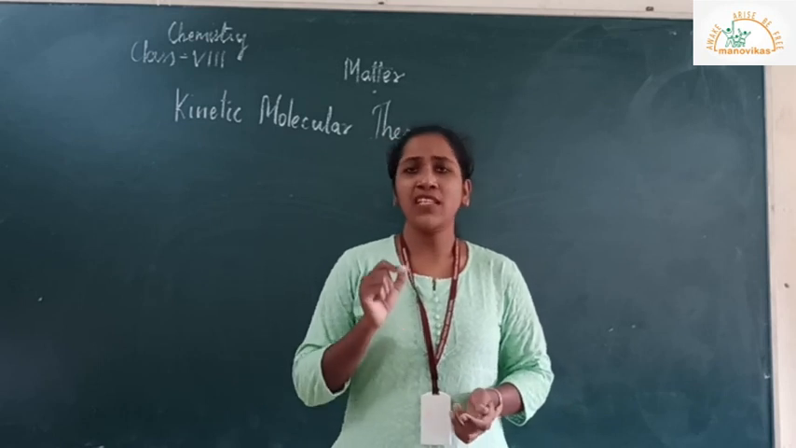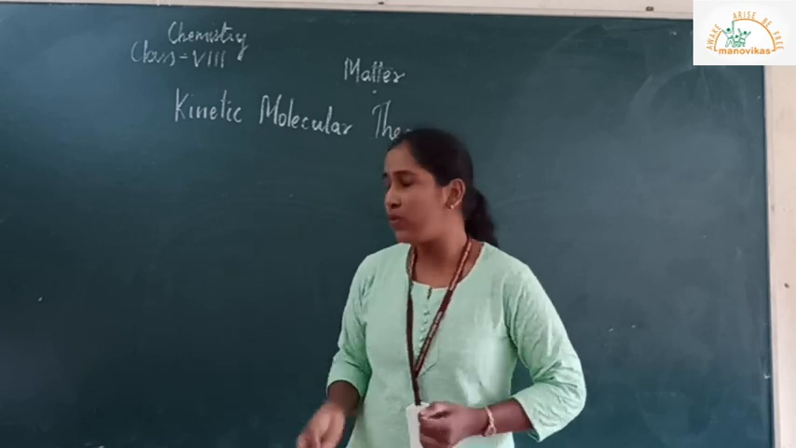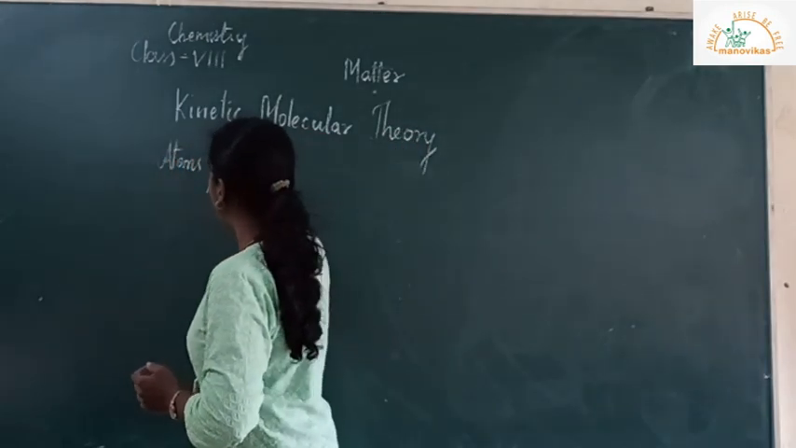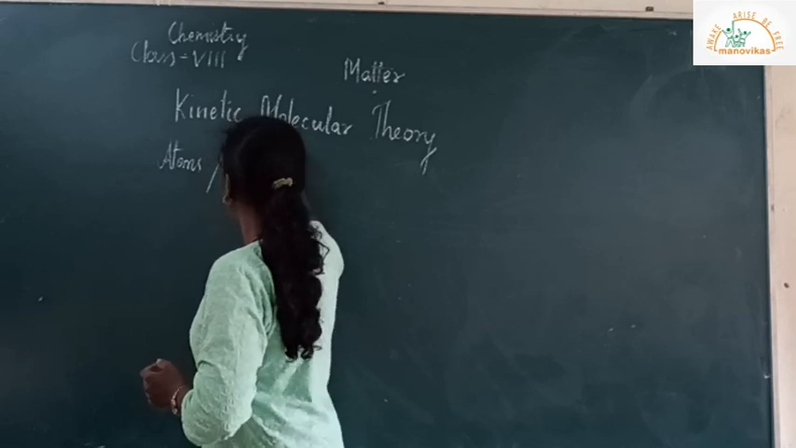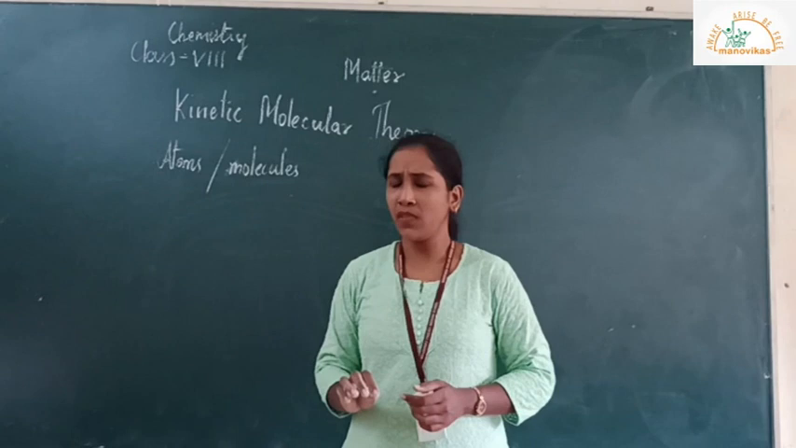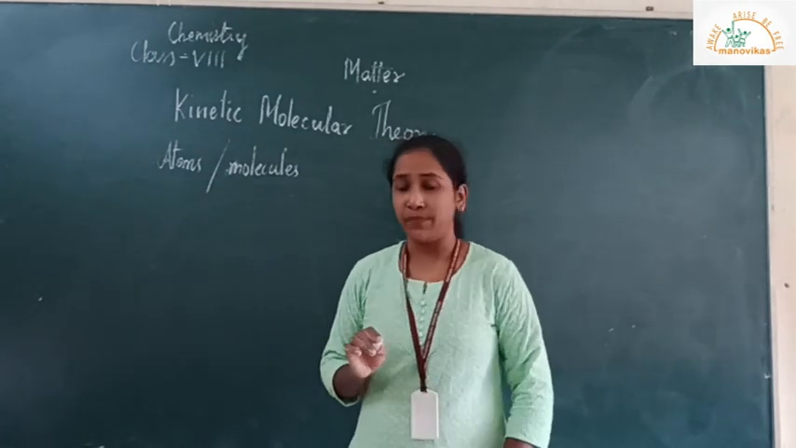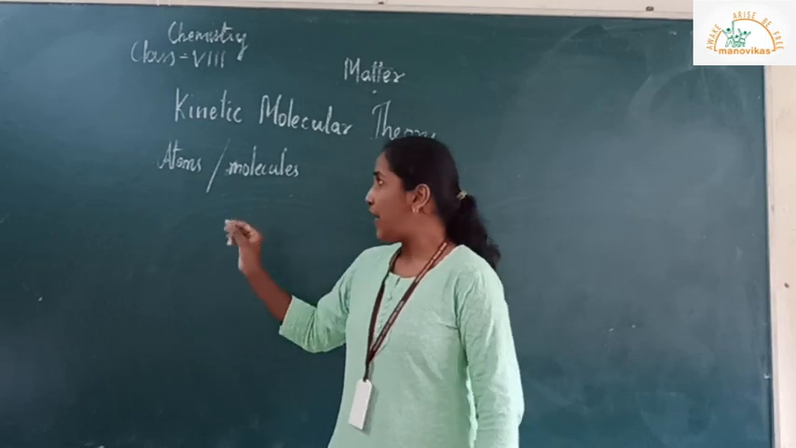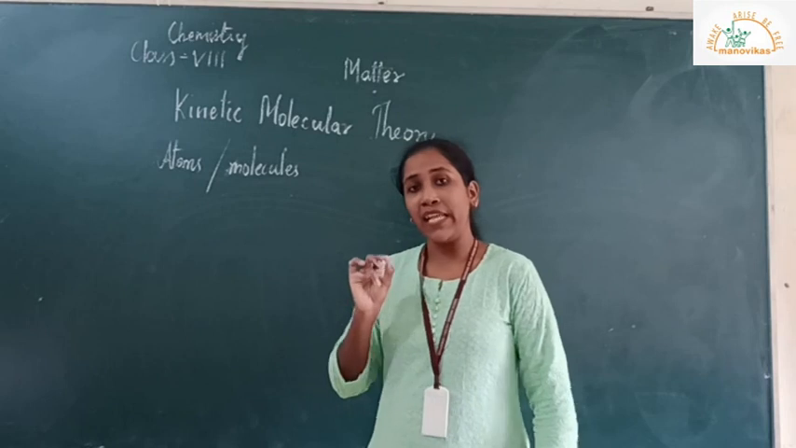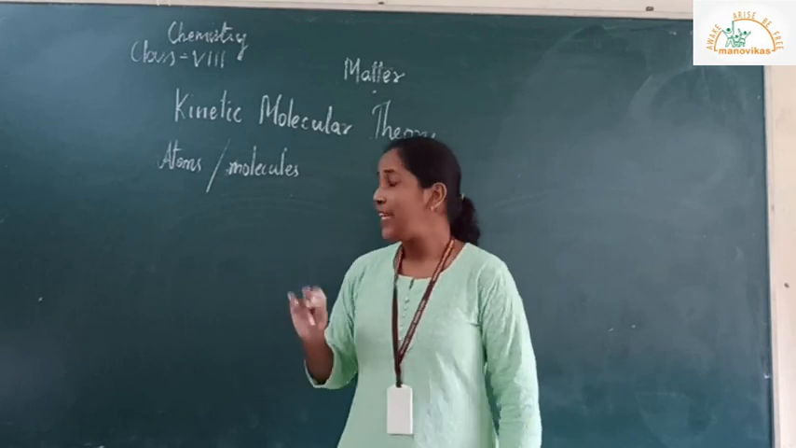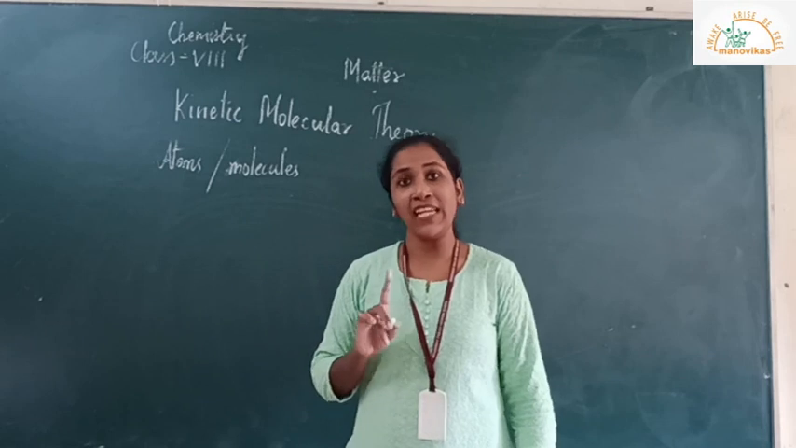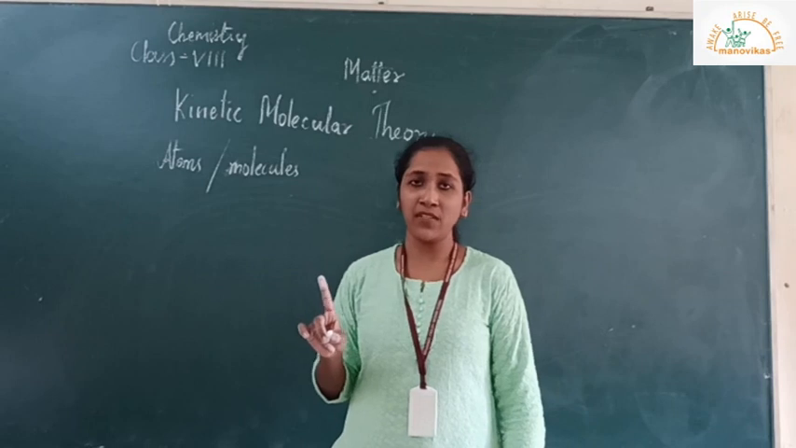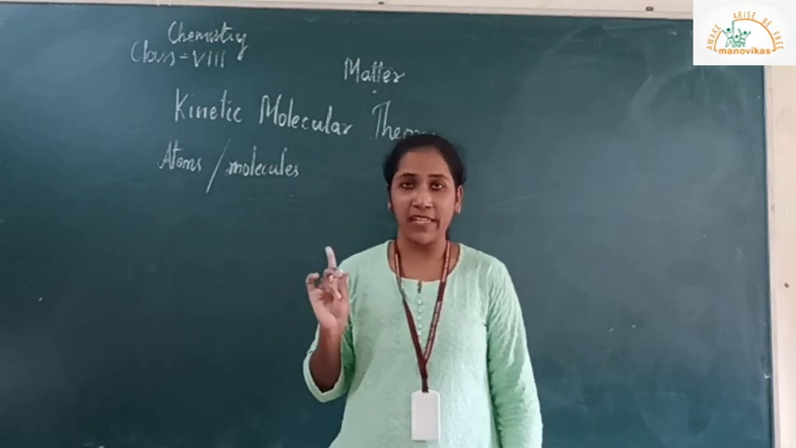Now in this, the tiny particles what we have, those are atoms or it could be molecules. Let's see what do we mean by atom. Atom is the smallest unit of matter that can take part in a reaction and it may or may not exist independently. Whereas the molecule is the smallest unit of matter which can exist independently.